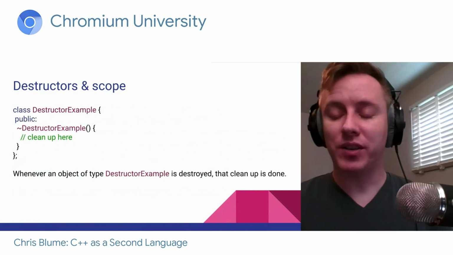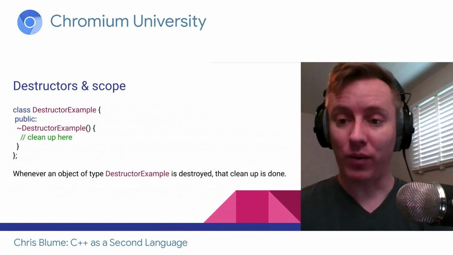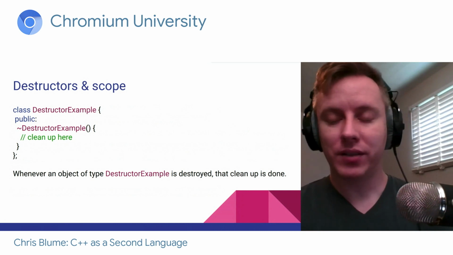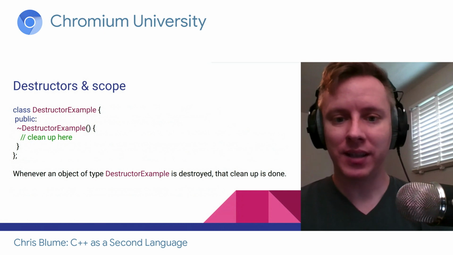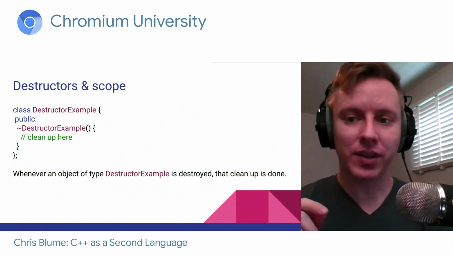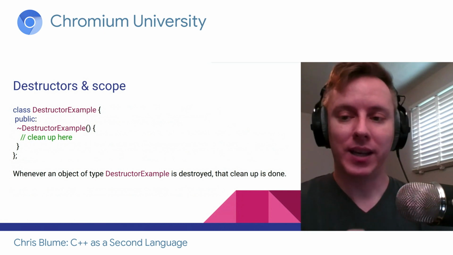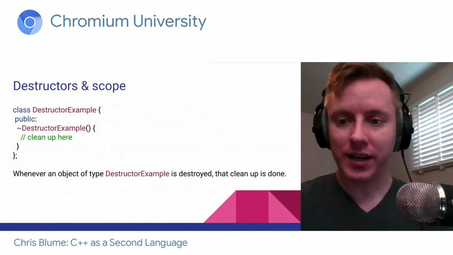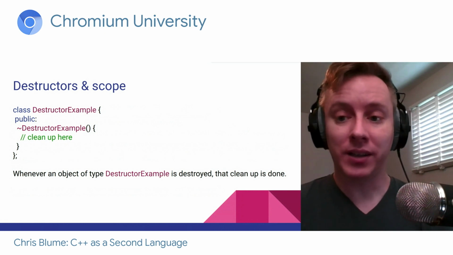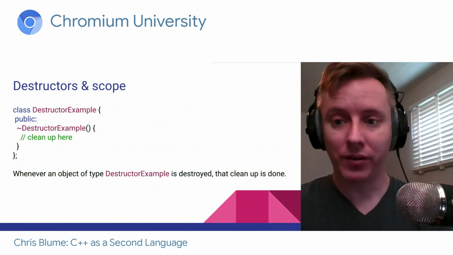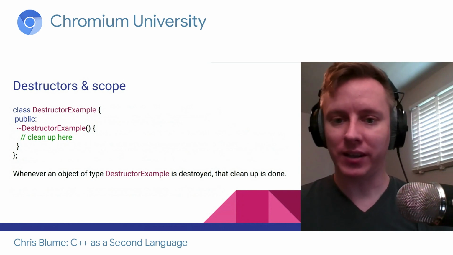That is where C++ destructors are very powerful. Here we have a destructor example. We have a class, and then you can see there's a function, and the function name starts with a tilde, and then it's the class name. That is a destructor. As soon as this object leaves scope, this function will get called. You don't have to wait for any garbage collector or anything like that.